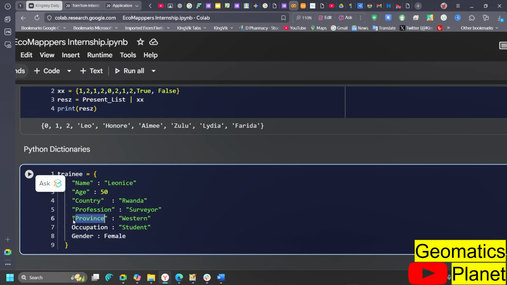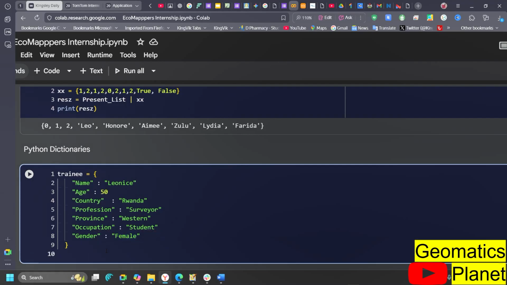Now you see here, who am I discussing? I'm discussing Leoncy, as a trainee. Now in this part I was able to define her occupation, from occupation down to her age, to her gender, then also down to her profession, and I'm still talking about one particular person. So this is a way I can define using dictionary. So if I go ahead and say that we need to print